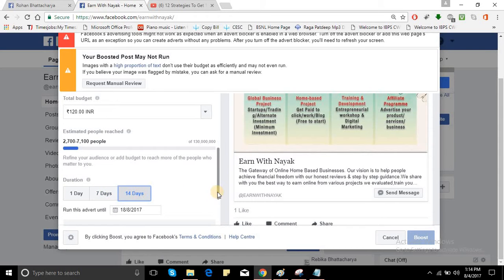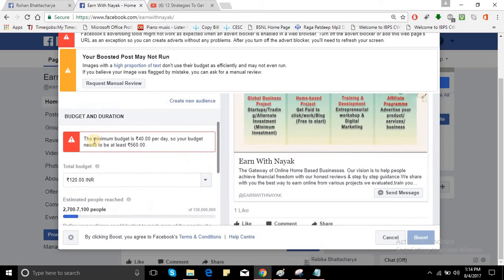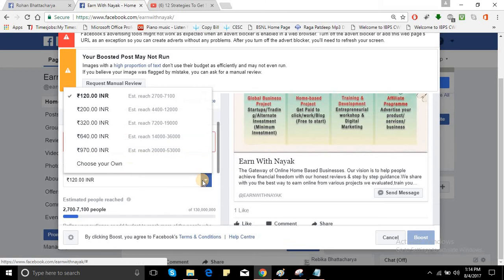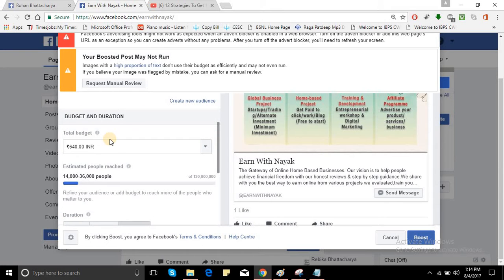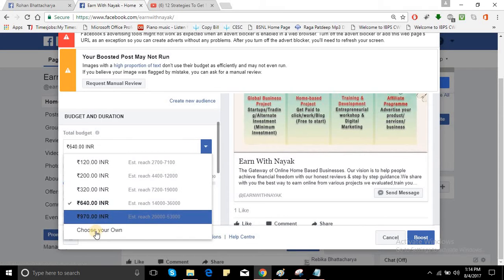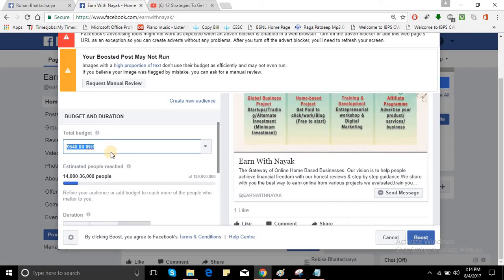If you choose 14 days, then look, my friend, as per the 40 rupees per day cost, you have to pay 560. You may check here, 560. So that is it. So it's your budget.